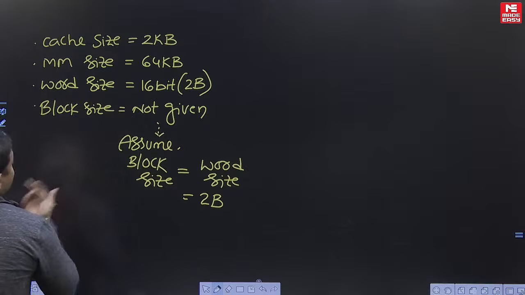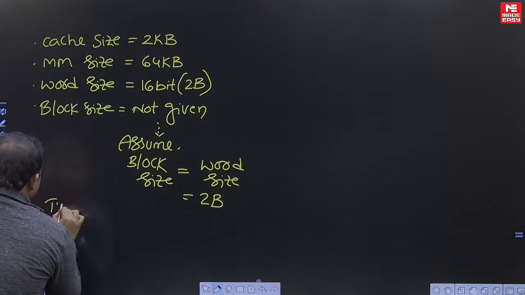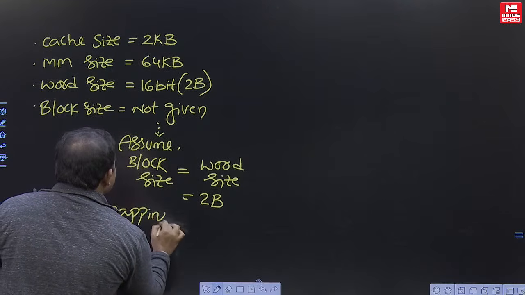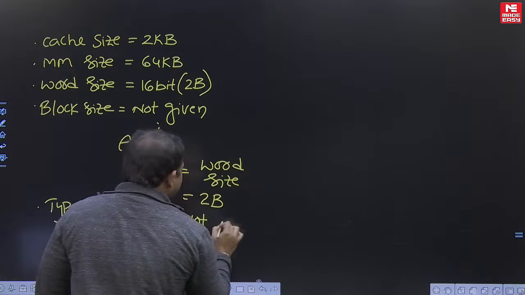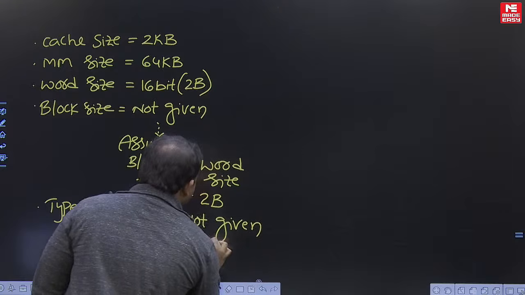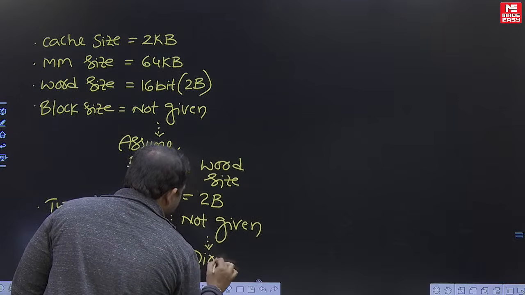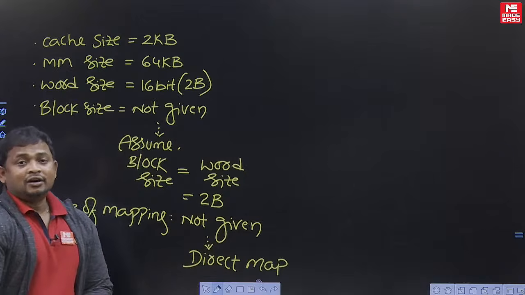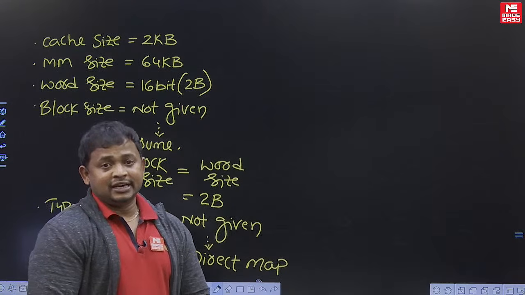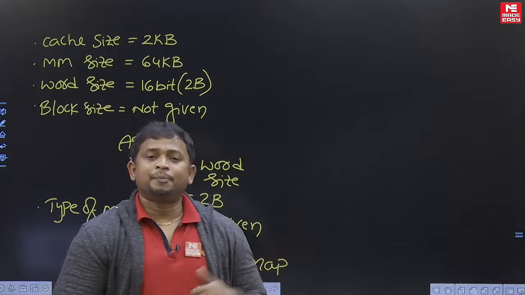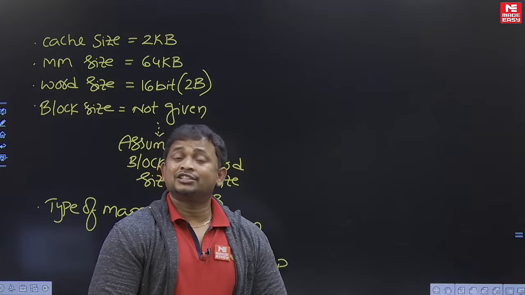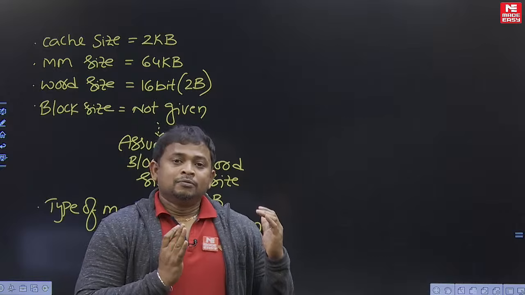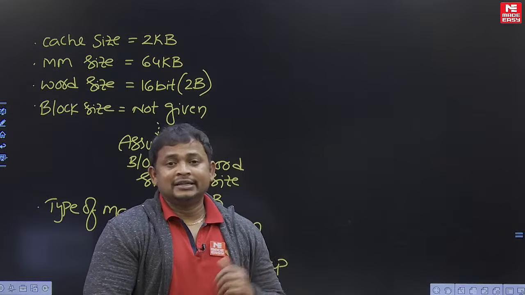All right. Now the type of mapping is not given. When the type of mapping is not given, the basic mapping used in the cache memory is direct mapping. Direct mapping is the basic mapping, the standard cache with a basic mapping technique. After that, many optimizations take place on the cache, that is associative mapping and set associative mapping. If nothing is given, we take the first kind of mapping technique, that is direct mapping.